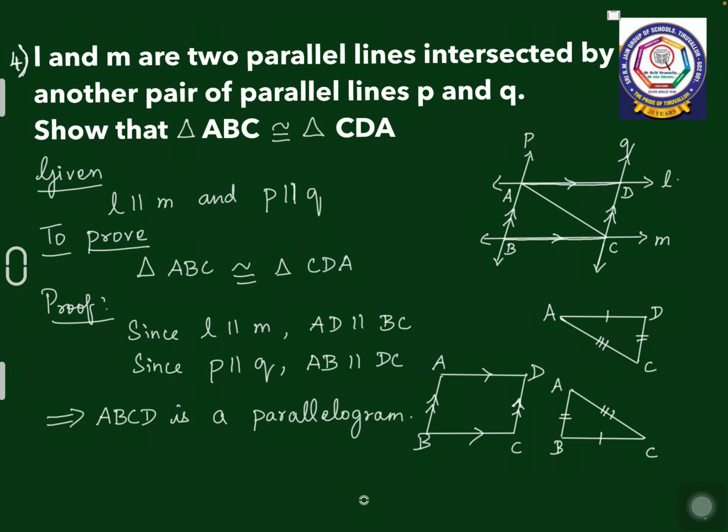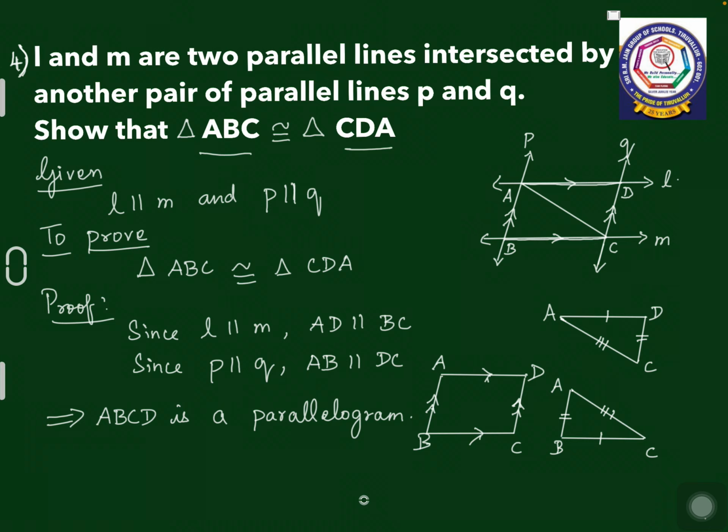See here, L and M are two parallel lines intersected by another pair of parallel lines P and Q. You have to prove triangle ABC is congruent to triangle CDA. When two lines are parallel, the parts of them will also be parallel. So L and M are parallel, which means AD is parallel to BC. Similarly, P and Q are parallel, so AB is parallel to DC. So I have taken the quadrilateral ABCD where AD and BC are parallel and AB and DC are parallel. Two sets of opposite sides are parallel.